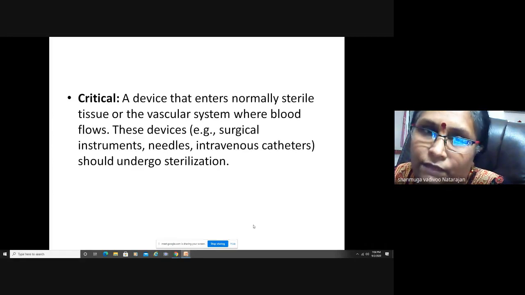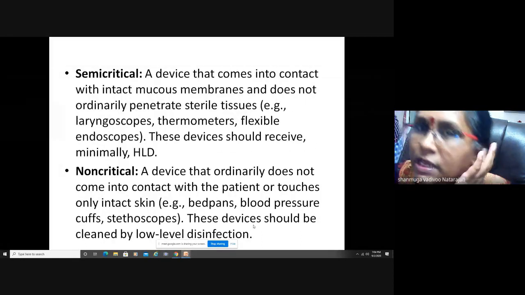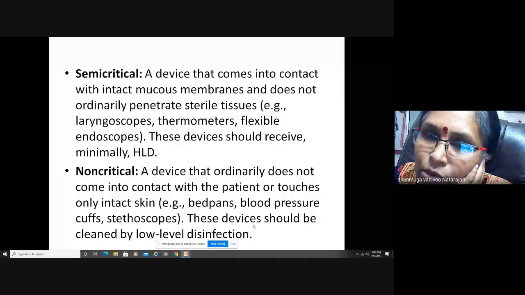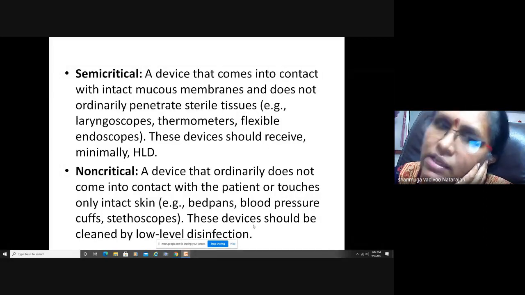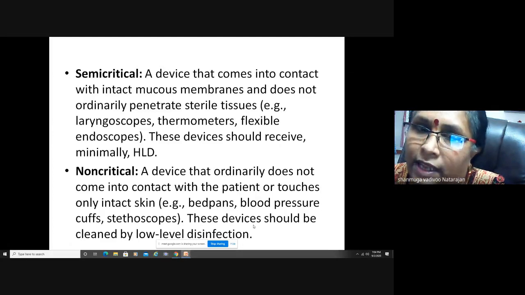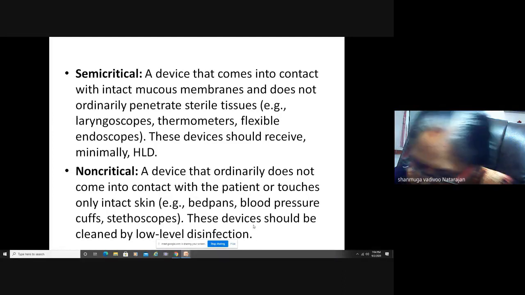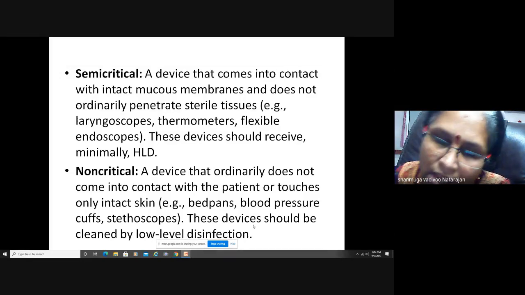Next is semi-critical, which means a device that comes into contact with intact mucous membrane and does not ordinarily penetrate sterile tissue. These are like laryngoscopes, thermometers, flexible endoscopes. All these devices should receive at least HLD, which means high level disinfection. I'll come back to what high level disinfection means.